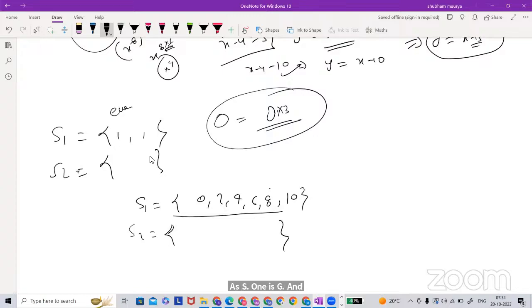Sir, S1 is 0 to 8 and S2 is 0, 3, 2, 1. I think it's wrong, sir. S1 is 0, 3, 6, 9 and S2 is 0, 4, 8. So 3 is not an even number. It is an even number, no? Sir, for 0 to 8, the value of x should be even, not n. Actually, can you check the solution only?